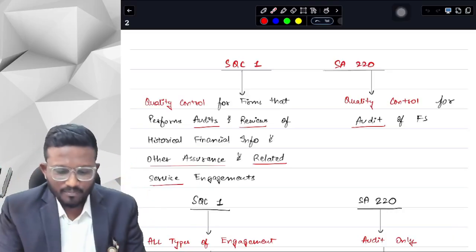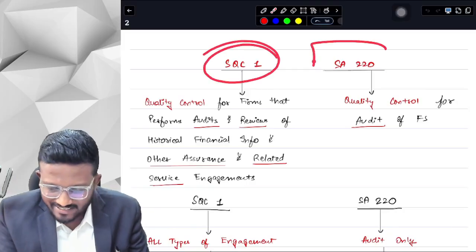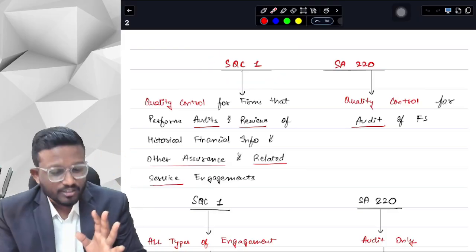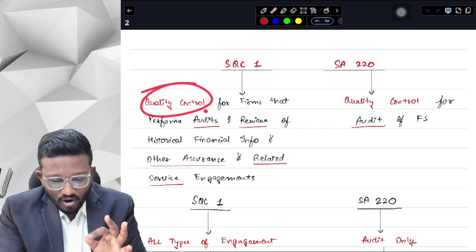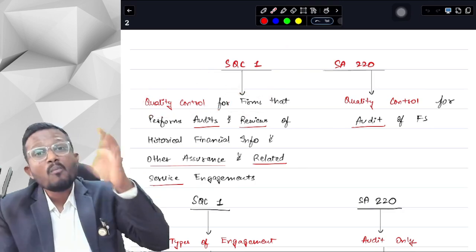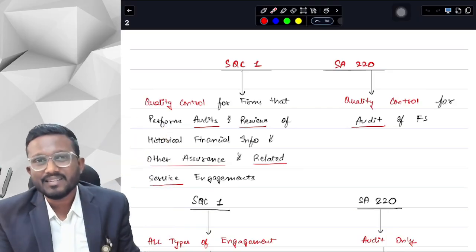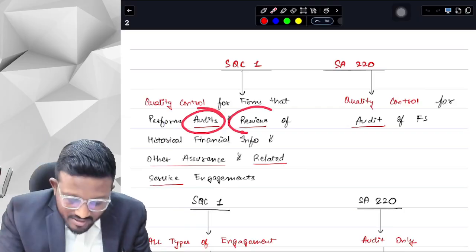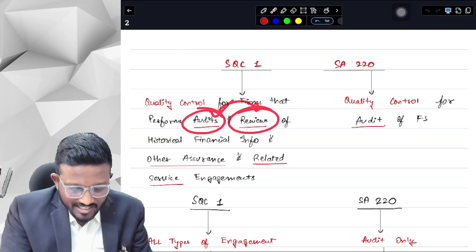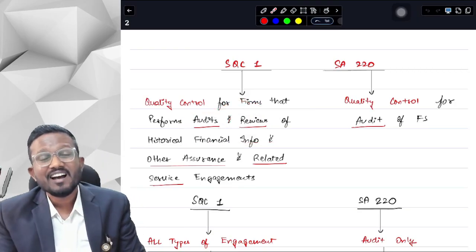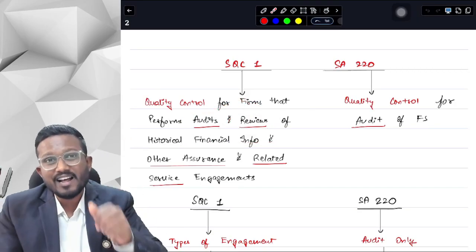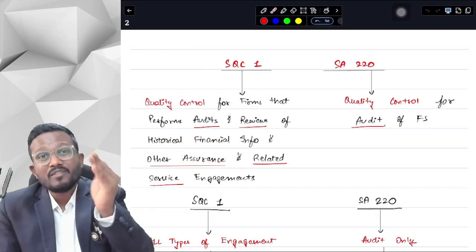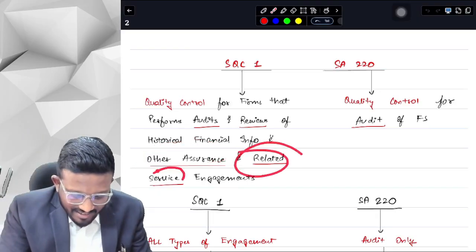So first of all, let's discuss the difference between SQC1 and SA220. SQC1, as the name suggests, is quality control for those firms that perform all the services that we have discussed in our basics. What were the services? First of all, it was audit. Second was review, and audit and review are of historical financial information. Other than historical financial information, there is other assurance engagement, and the engagement where we do not give assurance, related service engagement.